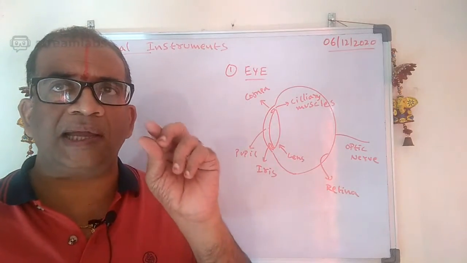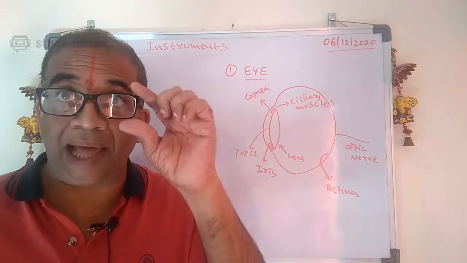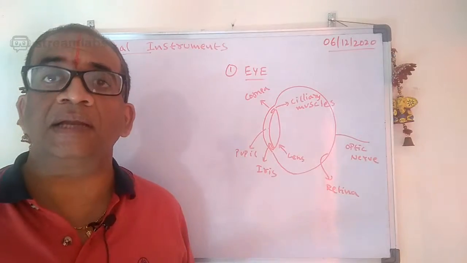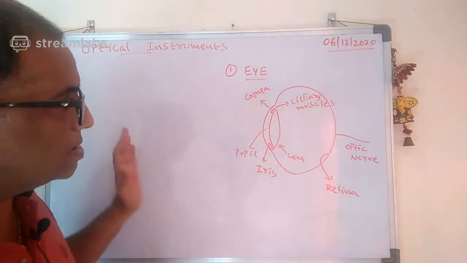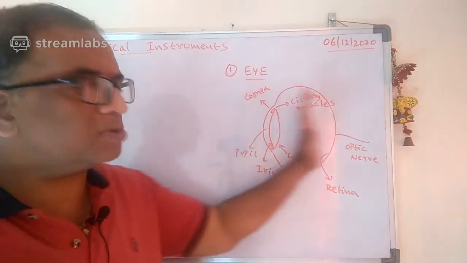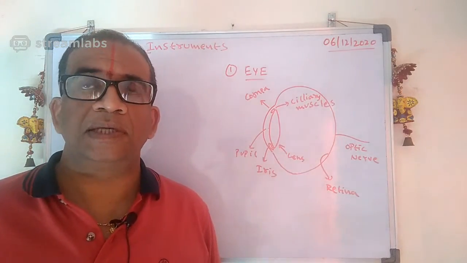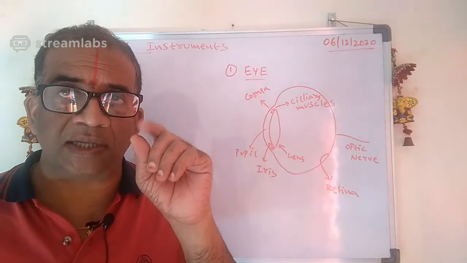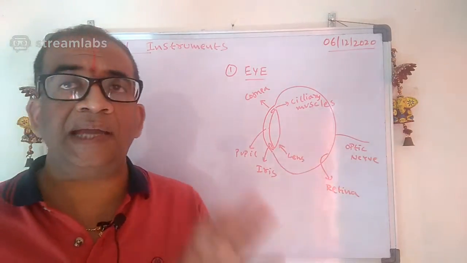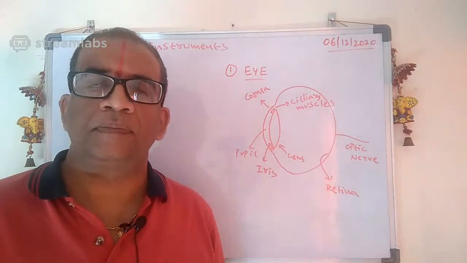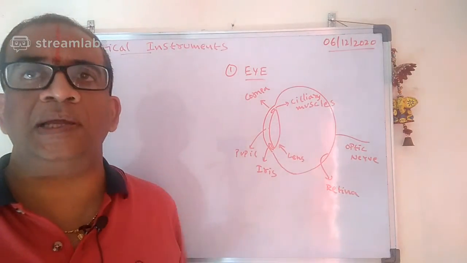So the pupil is like a hole. The black spot, the black color one that you are seeing there, is the pupil. Through the pupil, the light rays will travel. The pupil size will change, the pupil size will vary, and that's because of the iris. The iris controls the pupil.